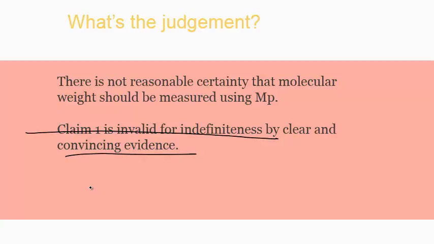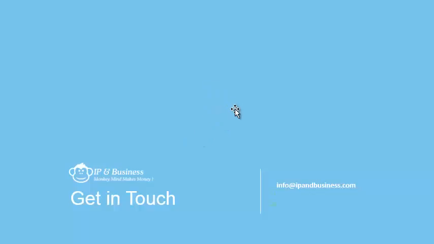They were saying something in the prosecution history, and in court with Dr. Grant's testimony it was contradictory. So the Federal Circuit reversed the decision of the district court and said that claim number 1 is invalid for indefiniteness by clear and convincing evidence.